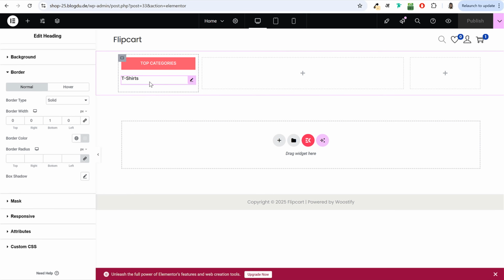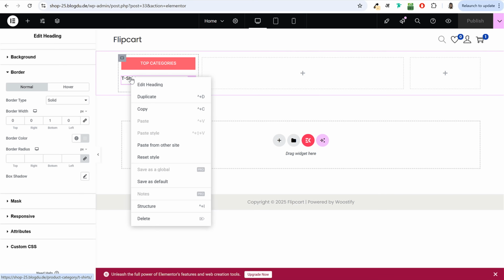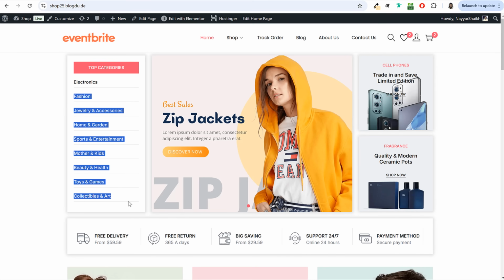Now you don't have to follow the same process again and again. To save some time, you can right click on this, because the others are all the same things. So to save some time, you can see how many we are using. We are using 1, 2, 3, 4, 5, 6, 7, 8, 9 categories.